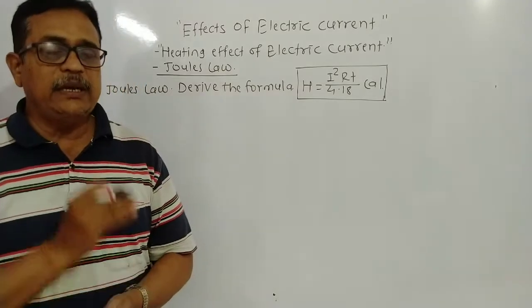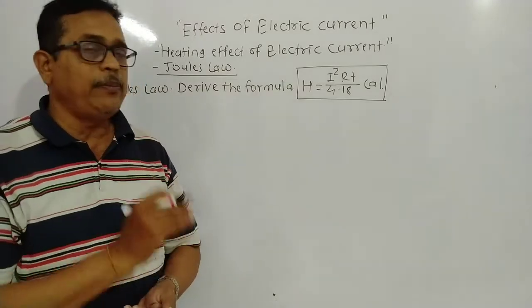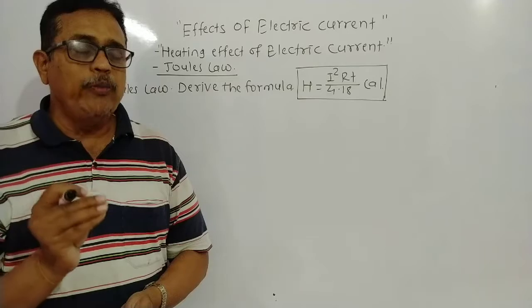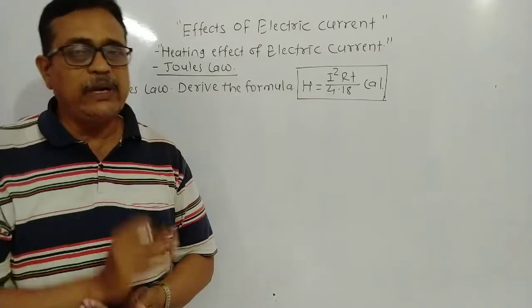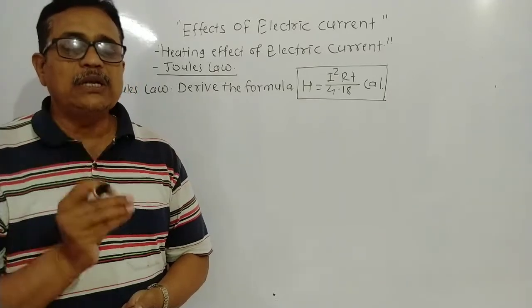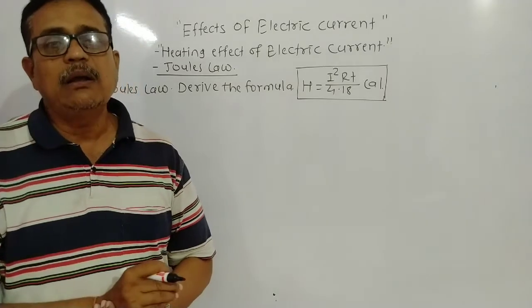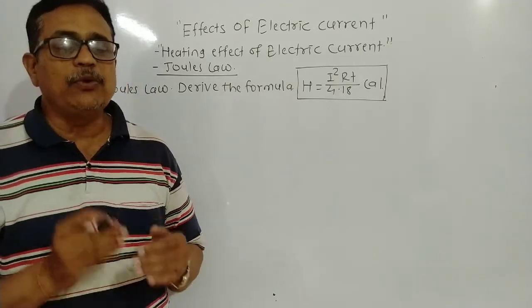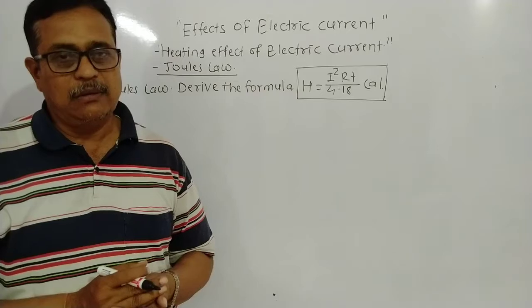Means heat generated in a conductor depends upon three factors: how much current is passed through that metal wire, what is the resistance of that metal wire, and for how much time that current flows.